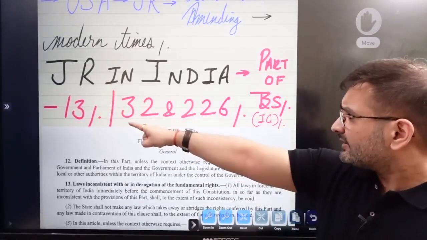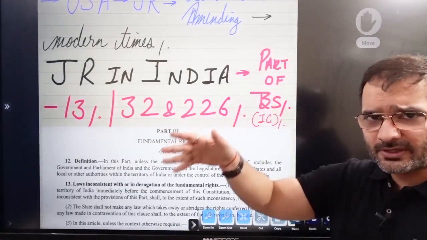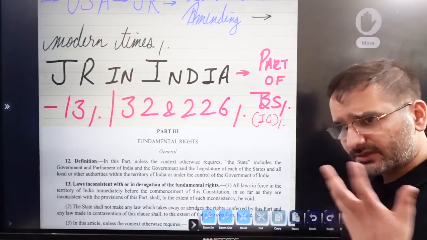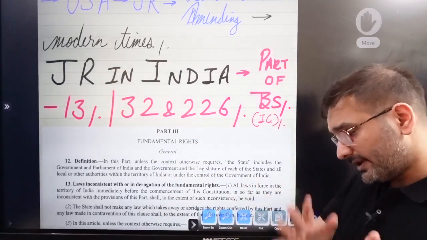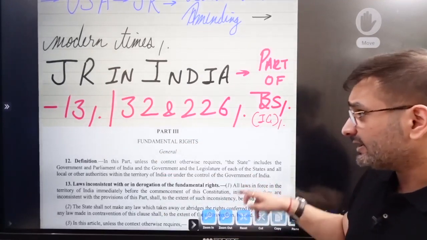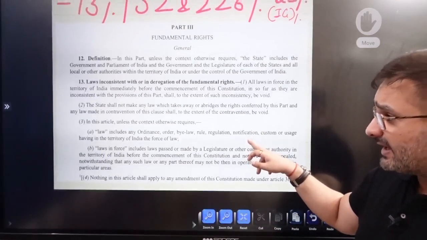Now, judicial review in India is part of the basic structure, declared in many cases, but primarily Indira Gandhi versus Raj Narain. Article 13 gives it, along with 32 and 226. Article 32 is the power of writs, and under 226 you can approach the High Court for writs for violation of any other right. So Part 3, fundamental rights, is here as usual.